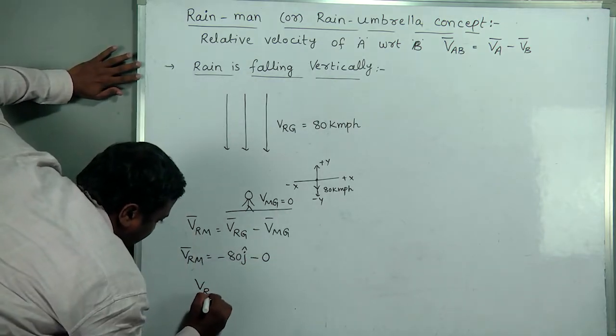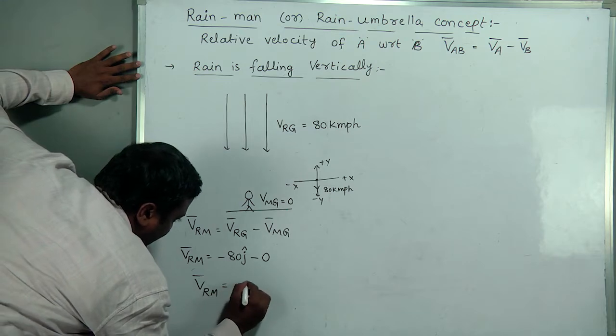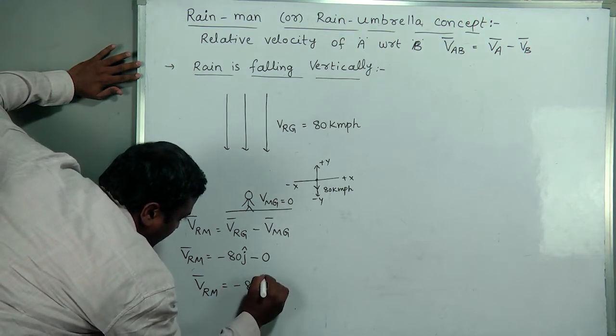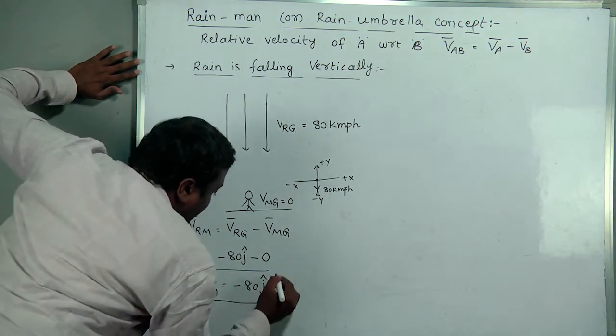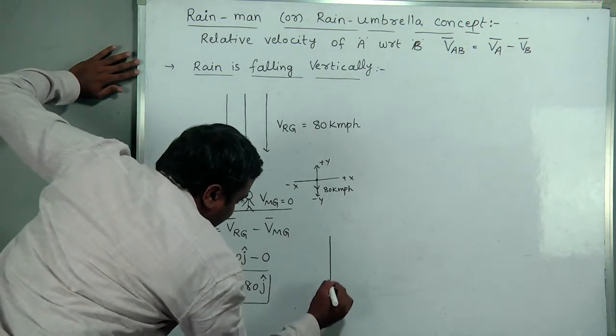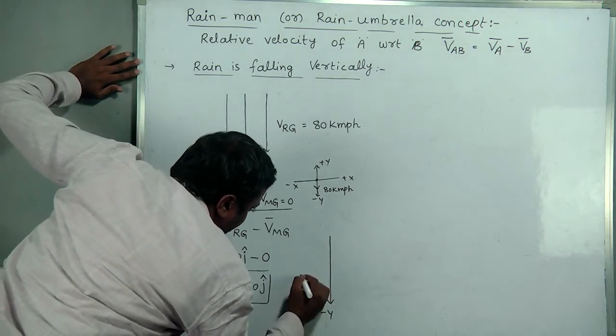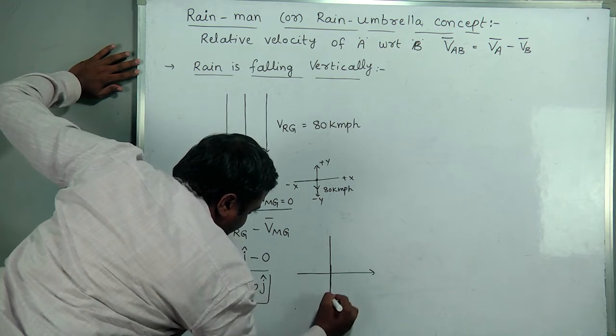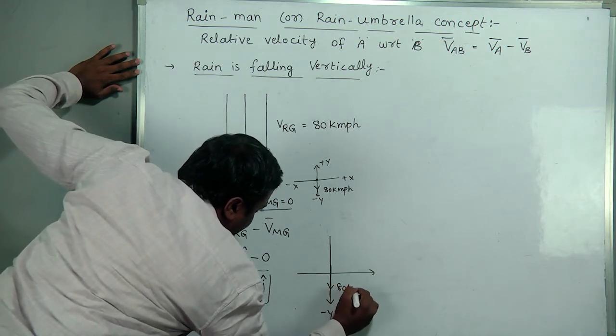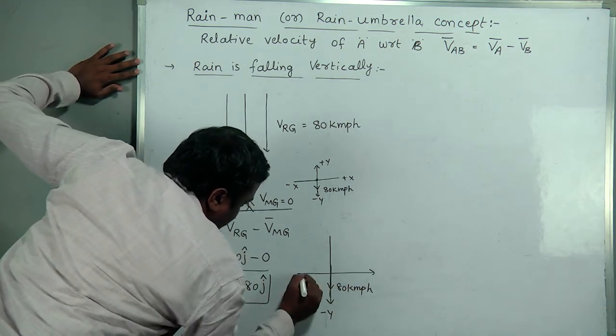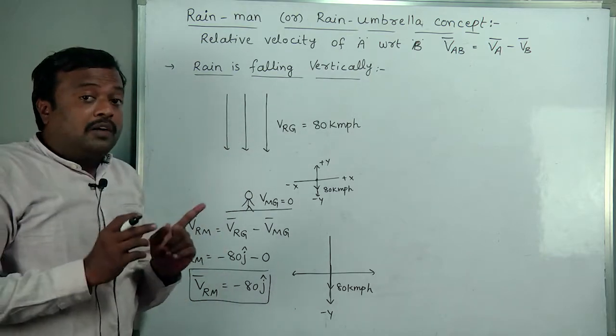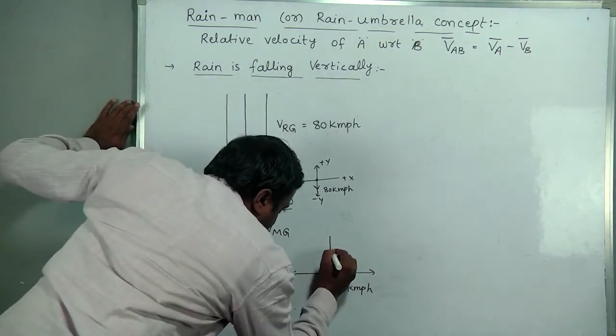So finally velocity of rain with respect to man is minus 80 j cap. It means rain is falling vertically along the negative y-axis with 80 kmph.